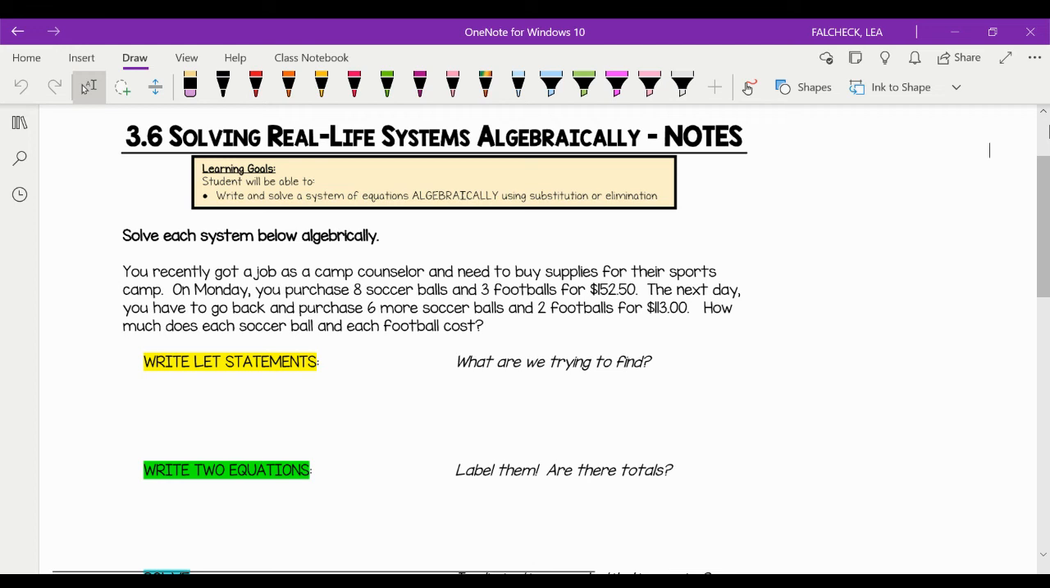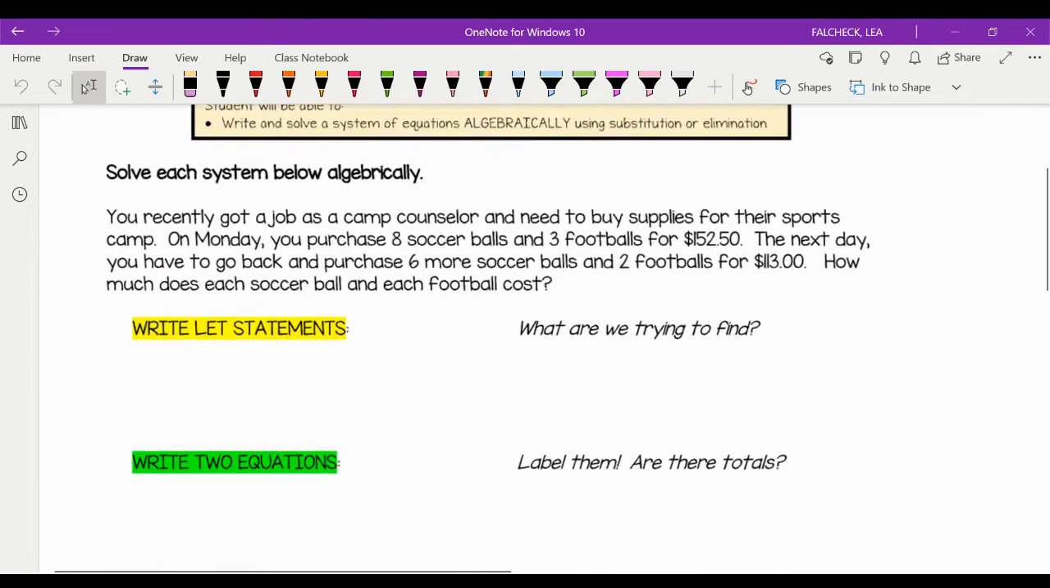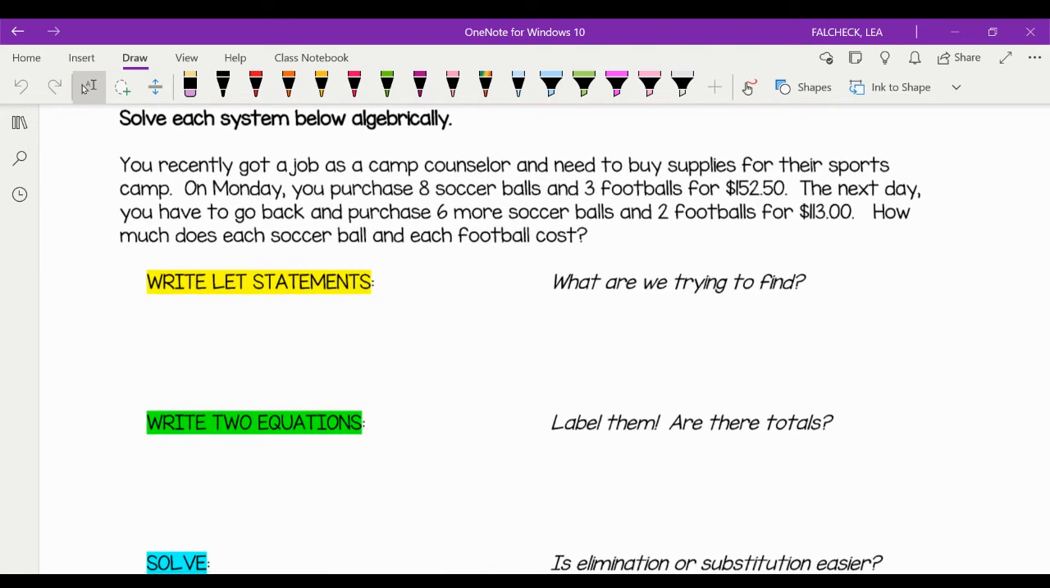Hi, let's talk about solving real-life systems algebraically. So at the end of this video, you should be able to solve a system of equations algebraically using substitution or elimination. Let's go ahead and try to solve each system below algebraically.